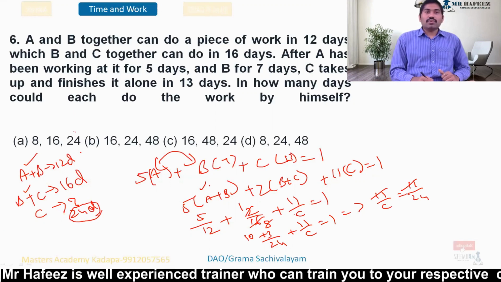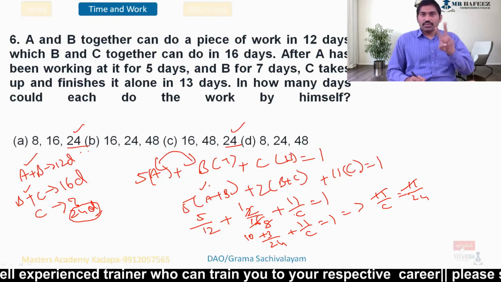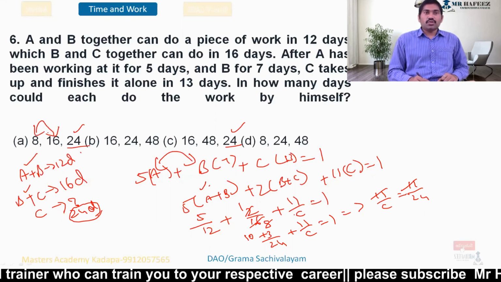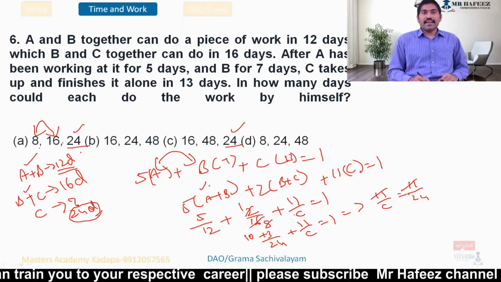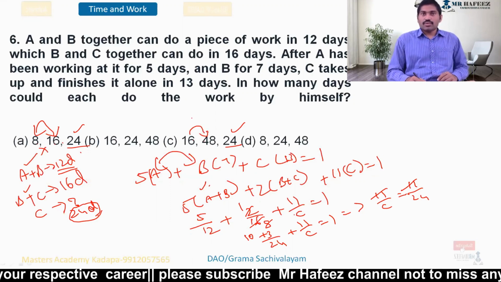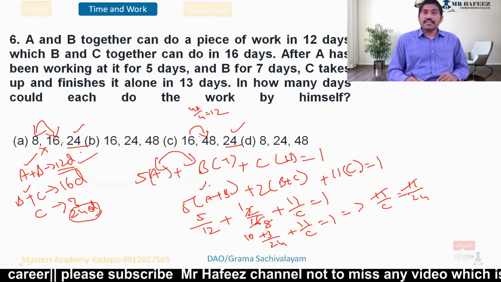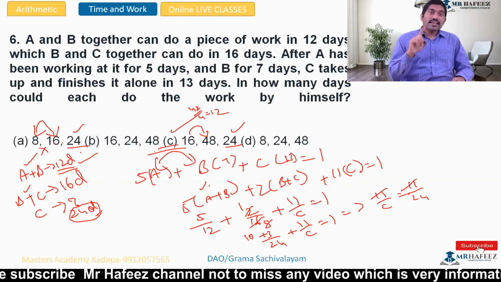Okay, 24. So C is 24, I am getting into options. But A and B, if I add, it should be 12. A and B: 8 double, 16 by 3. It cannot be my answer. 8, 16, 3 times, so 48 by 4. Answer is 12. Yeah, 12 days is right. So the option is C.